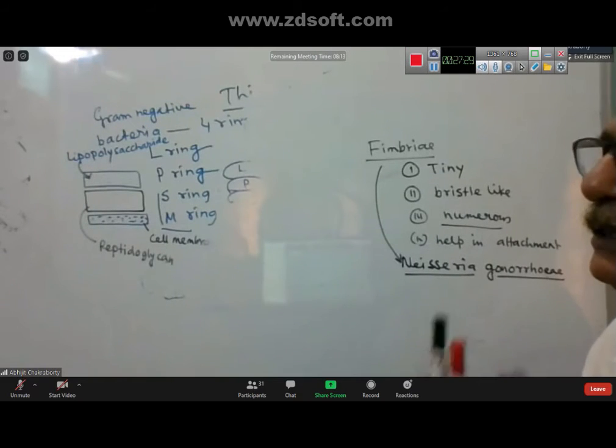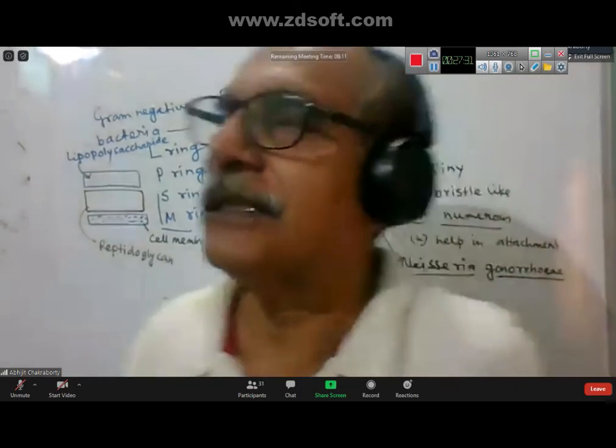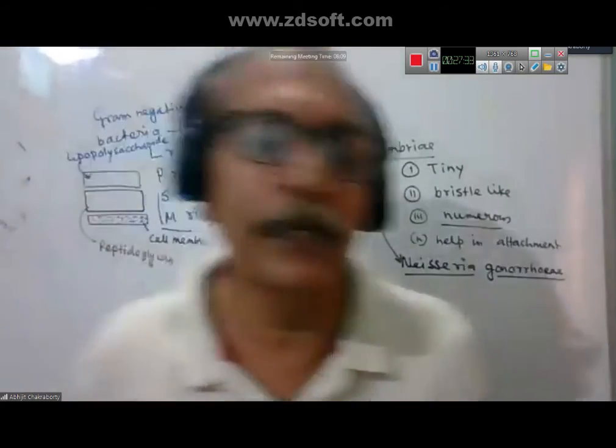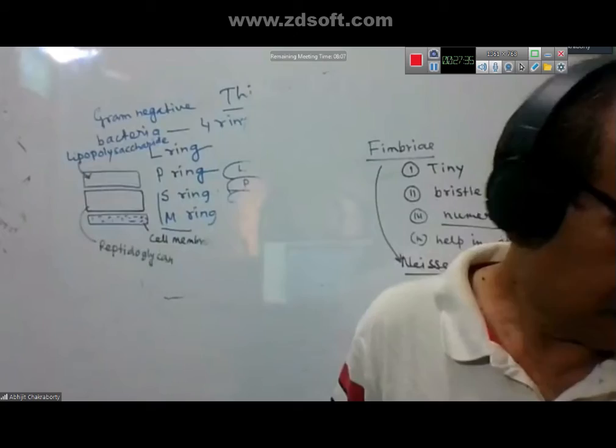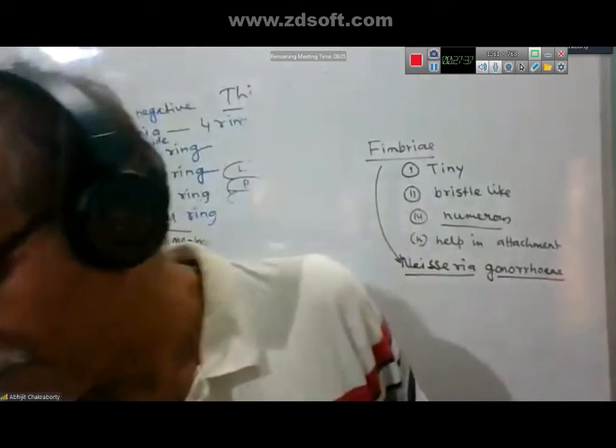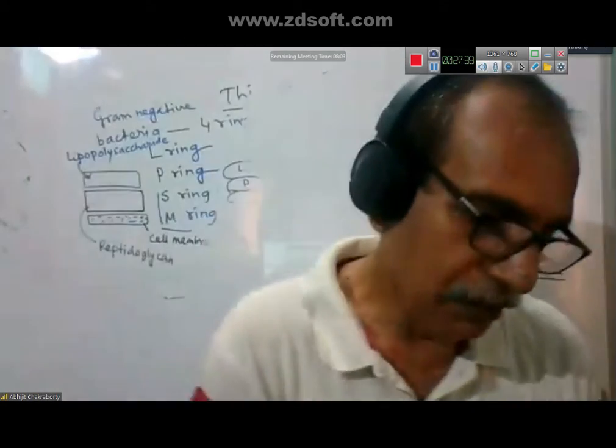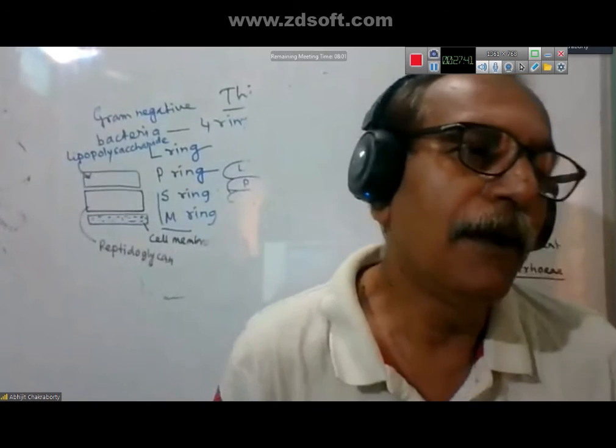So this is the complete structure of the bacterial cell. Yes, tell me. Sir, can you repeat the difference? Okay, first point.